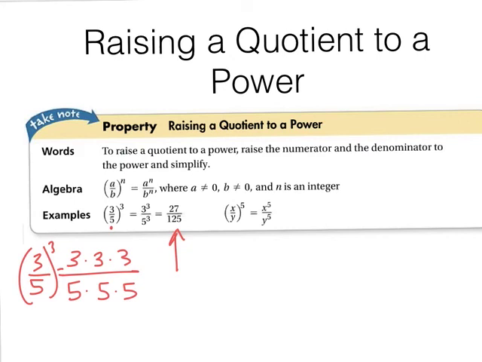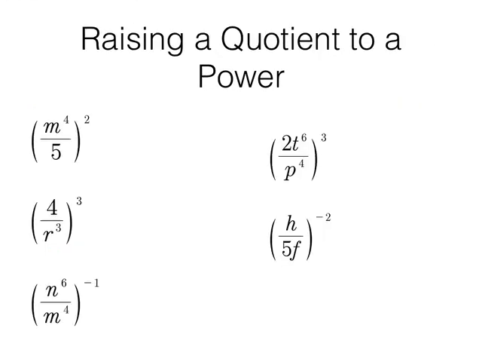So when you raise a fraction that's in simplified form to a power, you get a fraction that's also in simplified form. All right, then this one, x over y, which we cannot simplify, just raise the top, raise the bottom. That's it. So let's try some. Okay, raise the top, raise the bottom.